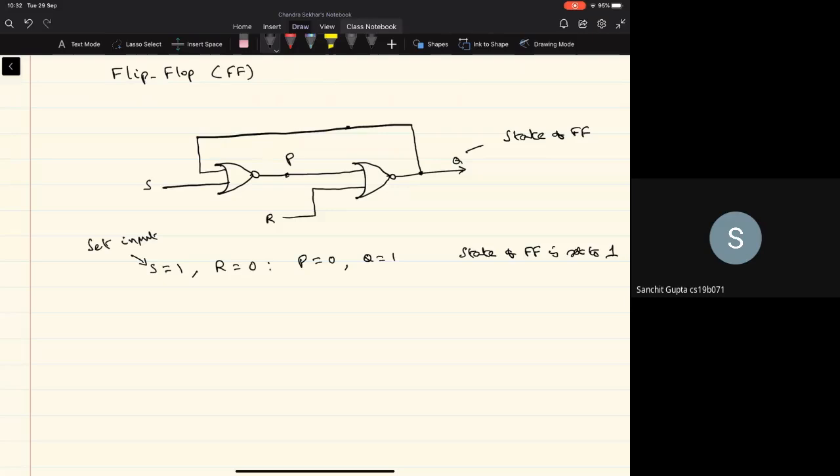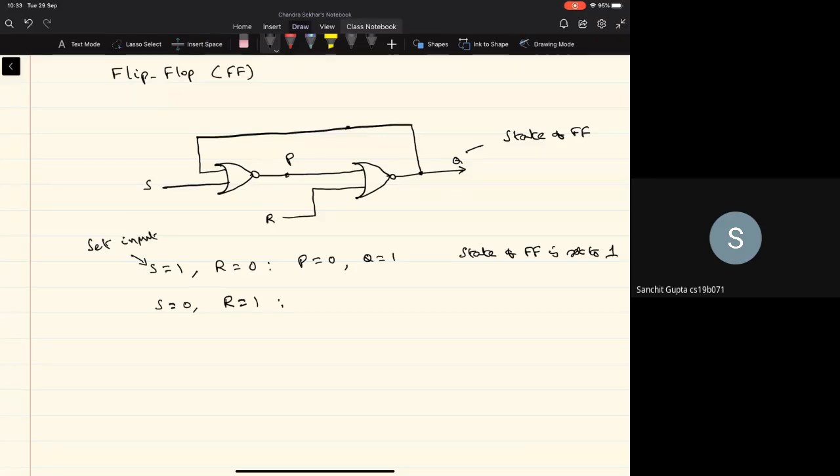Now let's look at another combination, S equal to 0 and R equal to 1. What will happen in this case? The output of the second NOR gate is going to be 0 because R equal to 1, irrespective of what the value of P is. Actually, these two operations are independent. We are not saying that we are giving S equal to 0, R equal to 1 after S equal to 1 and R equal to 0.